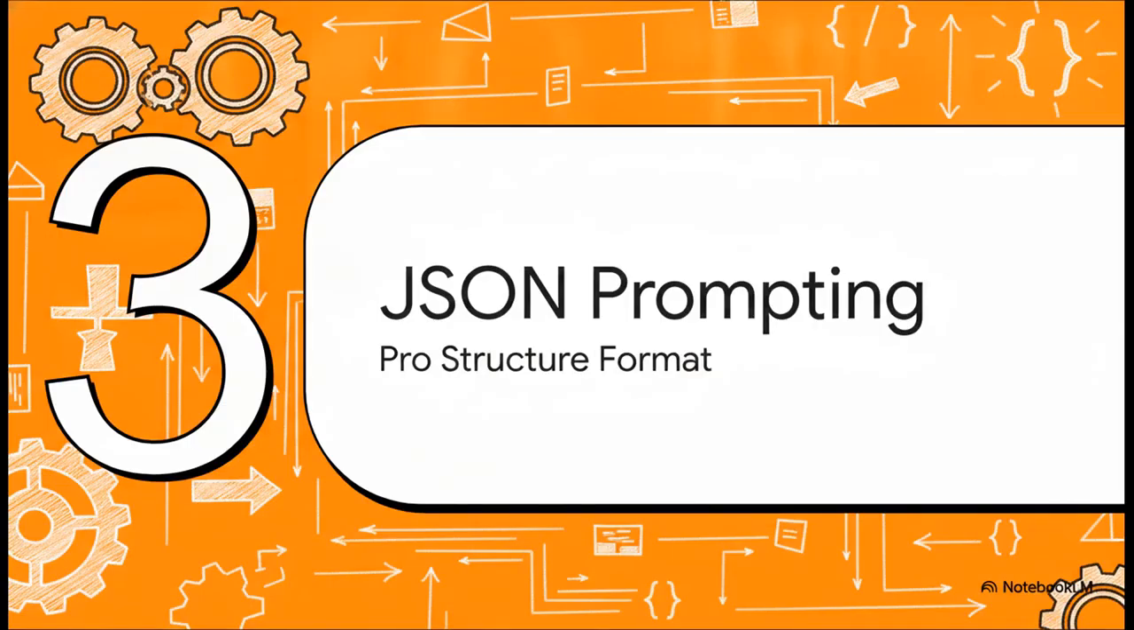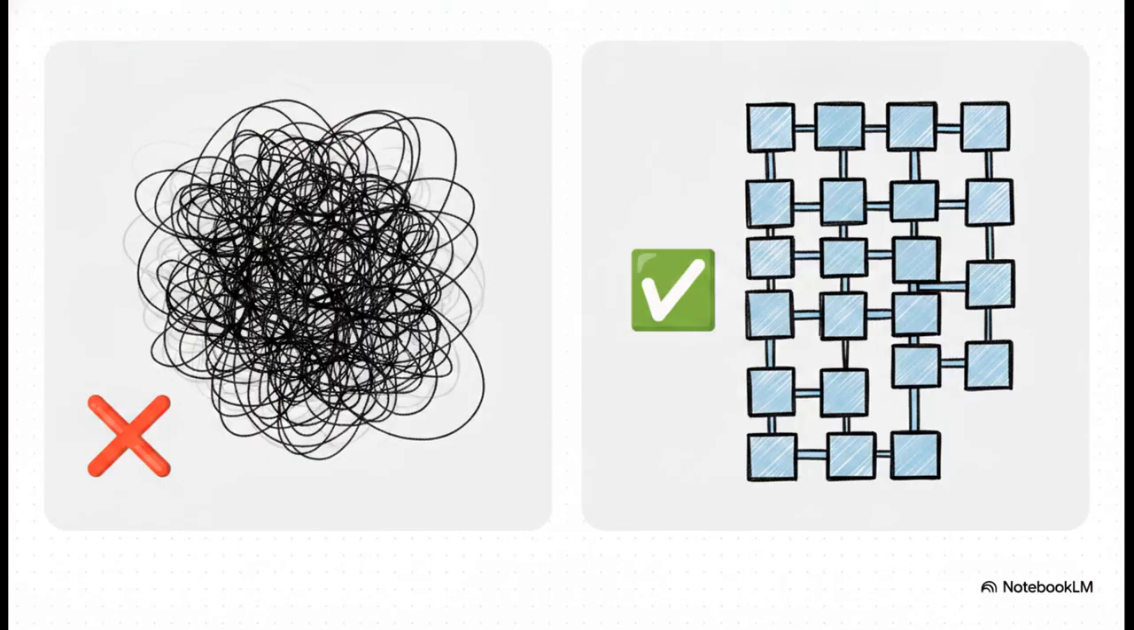Let's keep the momentum going with Section 3, JSON Prompting: the Pro Structure Format. The crucial takeaway here is that structure dictates quality. When plain text fails on complex projects, JSON is your best friend. Look at the difference here. On the left, a plain text prompt for a film storyboard is just a messy wall of text. The AI struggles to figure out what applies to characters versus lighting.